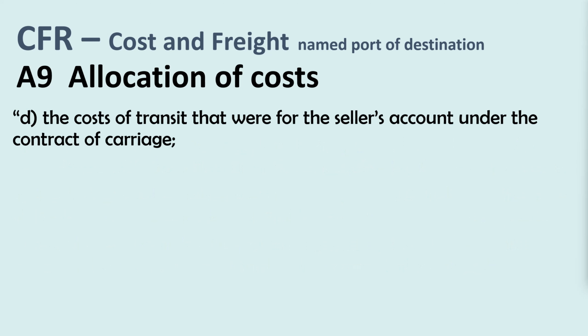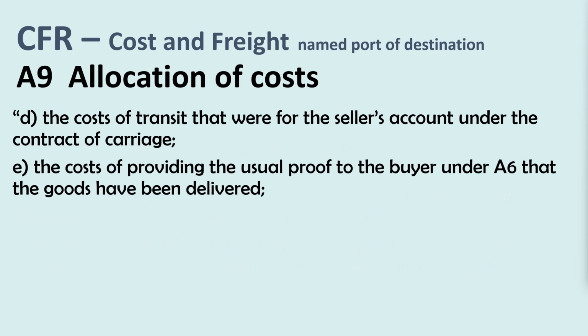The seller must pay D. The costs of transit that were for the seller's account under the contract of carriage. The seller must pay E. The costs of providing the usual proof to the buyer under A6 that the goods have been delivered.